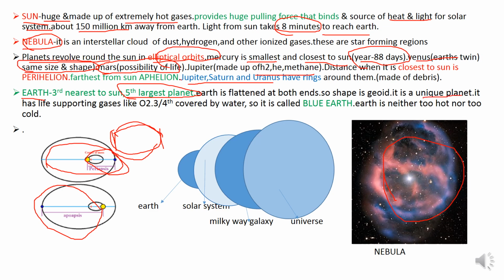It is a unique planet. It has life supporting gases like oxygen and 3/4 of it is covered by water, so it is also called the blue planet. Earth is favorable because it is neither too hot nor too cold.